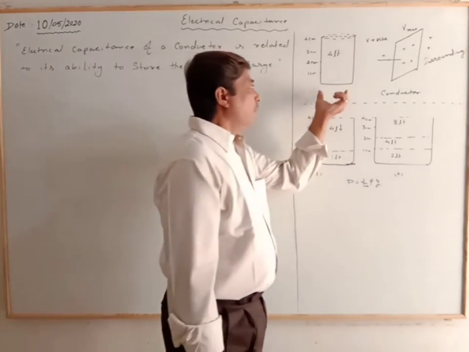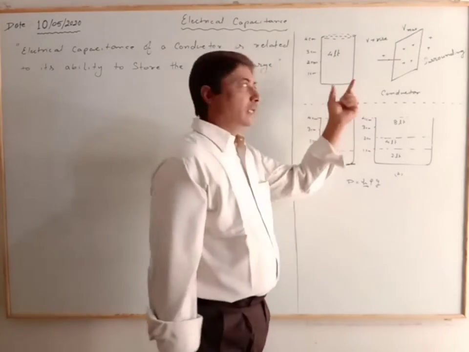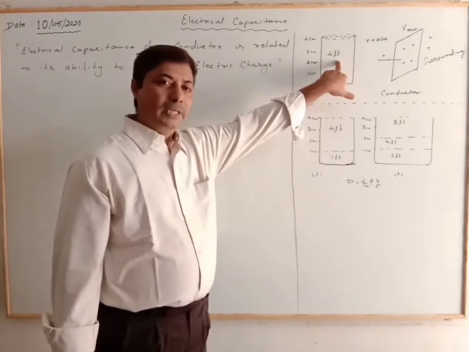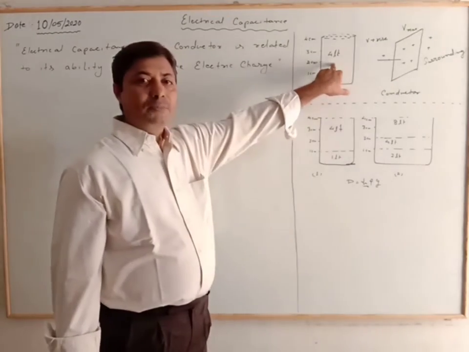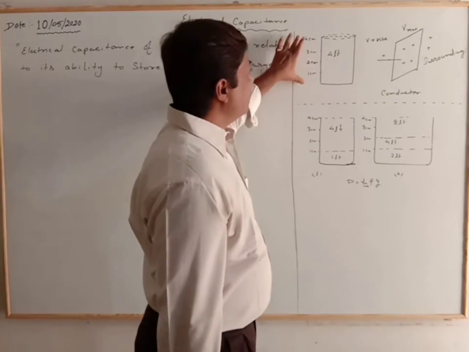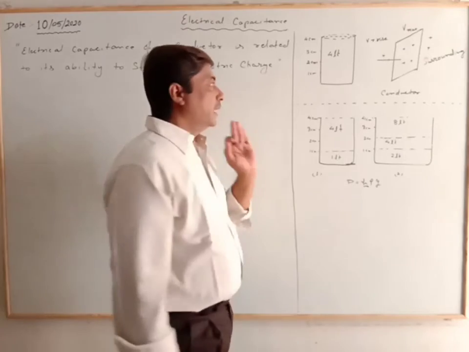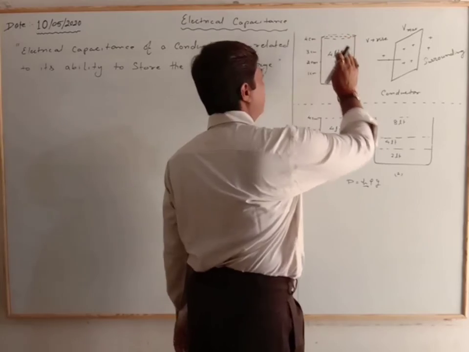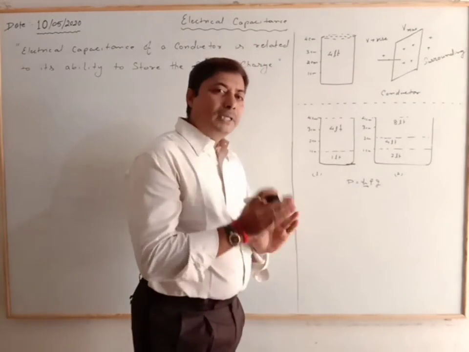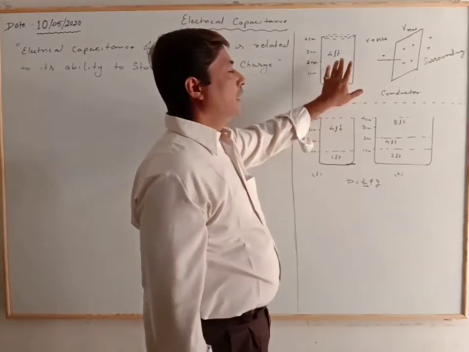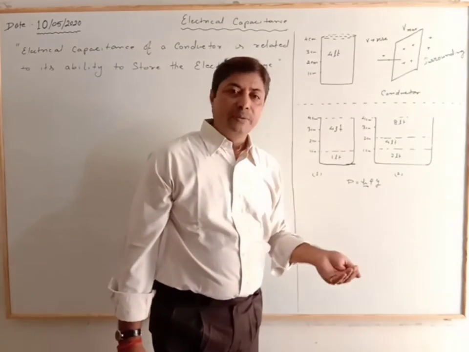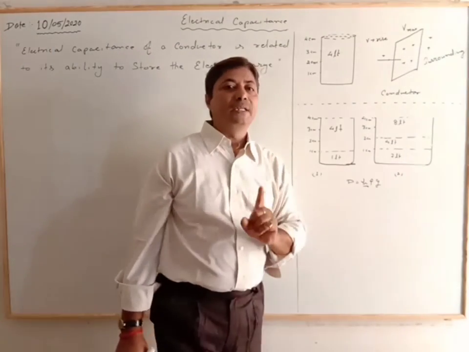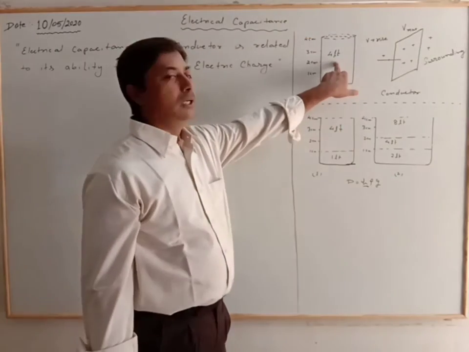Now let's see, we have a container, and that container contains liquid up to 4 liters. Here it is of the size of 4 centimeter. Gradually, whenever we put liquid here, the liquid will rise up to the 4 liter mark, and after that, if we provide more liquid, it will leak and flow outward to the surroundings. So what we observe here is that this beaker contains liquid only up to 4 liters.